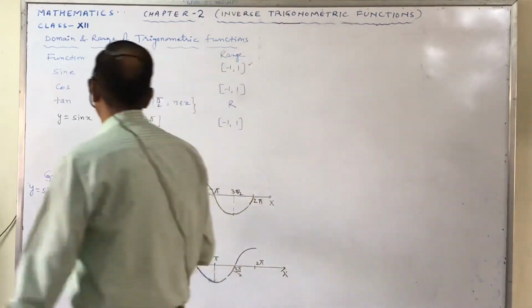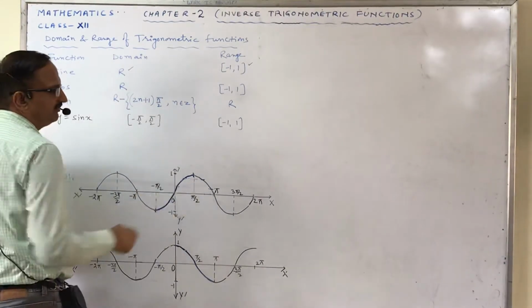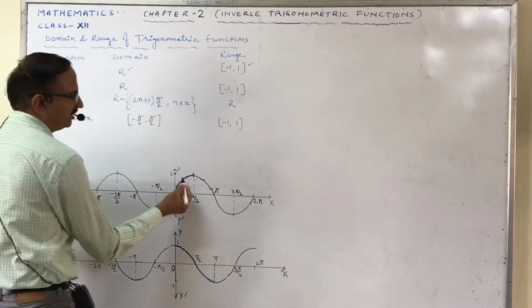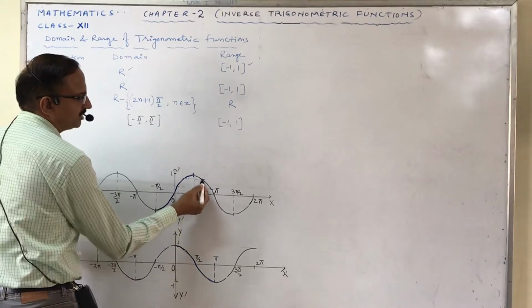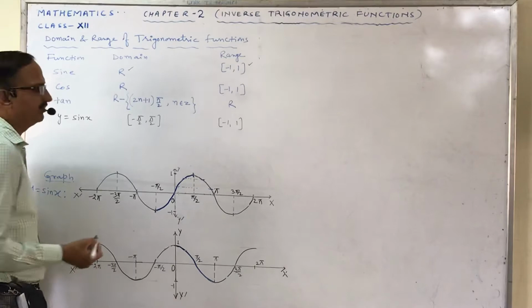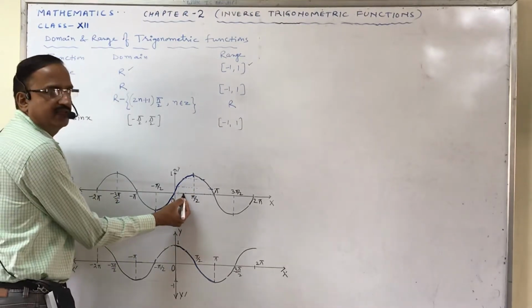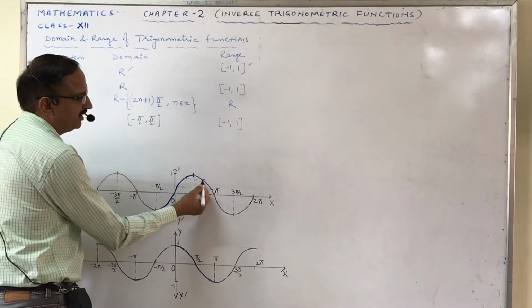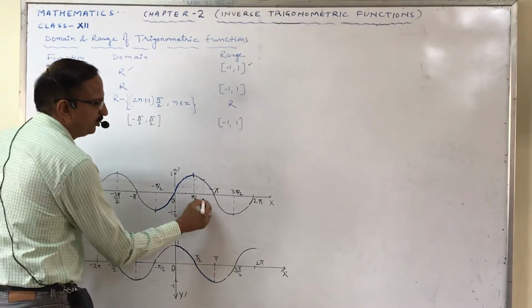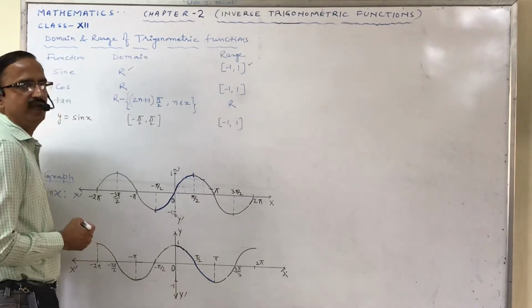Look at the graph of sin x. It is clear from this graph that at these 2 points the values of the sin function are the same. This is π/3 and this is 2π/3. At 2π/3 and π/3 the values are the same.